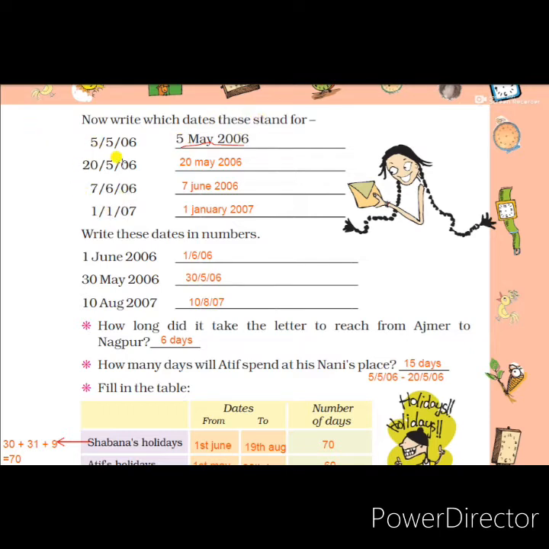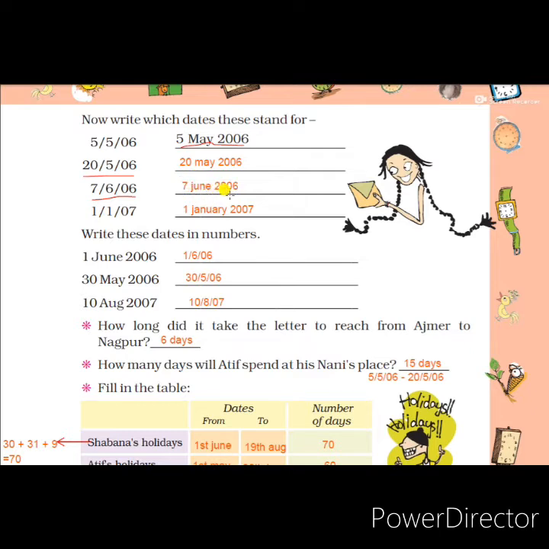The first example is already shown. The first one is 5 May 2006. The second one is 20/5/2006: 20 is the date and 5 means the fifth month, May, and 2006 is the year. The third one is 7/6/2006. 7 is the date, and the 6th month after May is June.